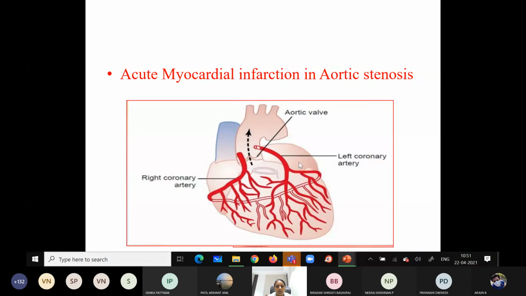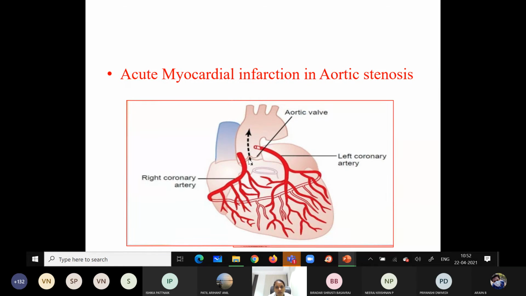You know that whenever the left ventricle contracts, the blood will enter into the aorta. This is the pressure which is responsible for the flow of the blood. And the right and left coronary arteries, which arise perpendicular to the aorta, are supplying the whole heart.